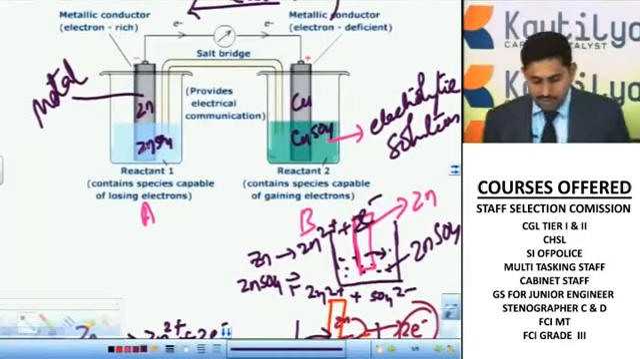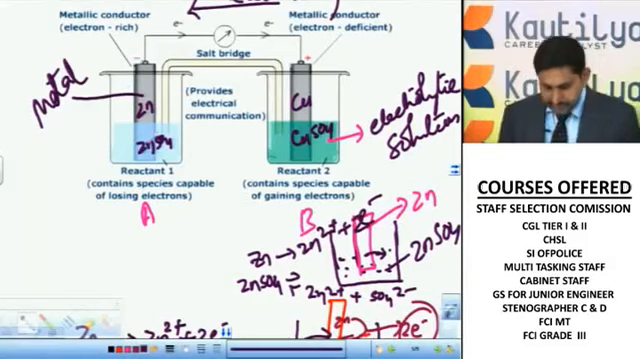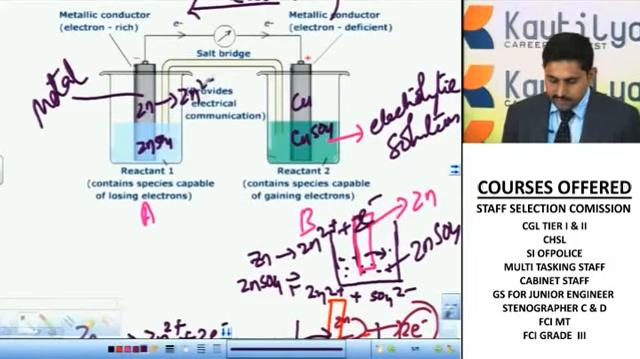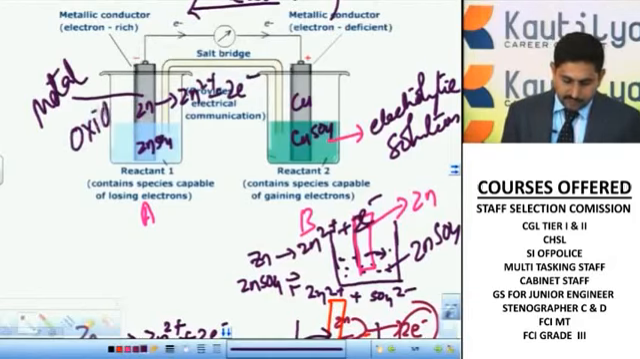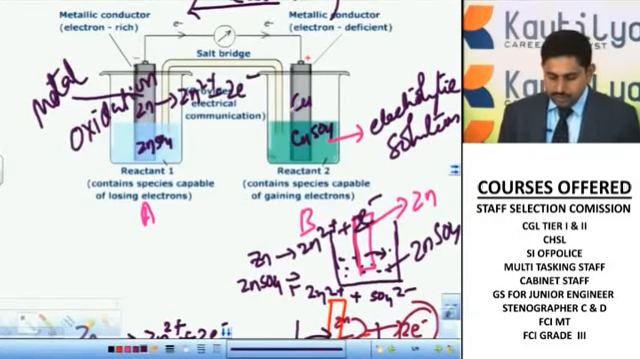So what is happening here? The zinc donates electrons: zinc is converted into Zn2+ ions plus 2 electrons. The electrons that are donated are passed from here. This is the process called oxidation. The 2 electrons passing from here will transfer to this metal.